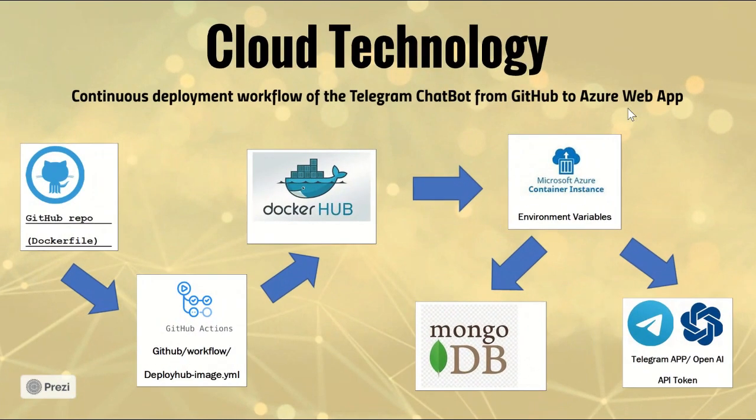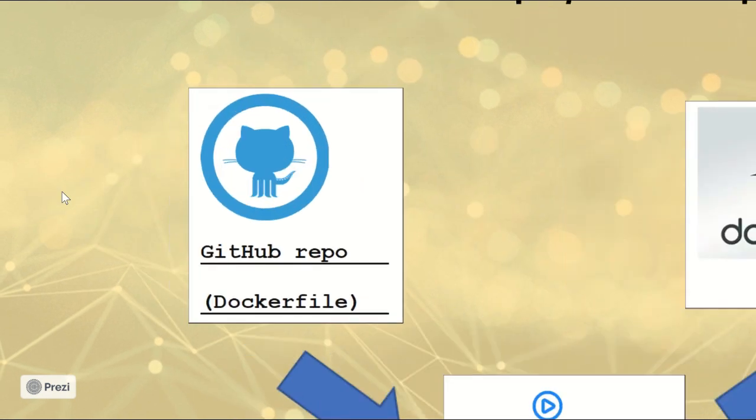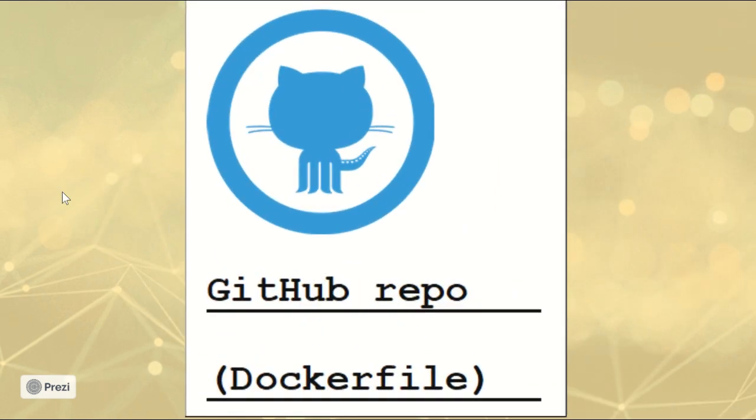We use cloud for our continuous deployment workflow from GitHub to the Azure web app. Before that, we first test that the application can run locally and the Docker files are ready. Then we can start the deployment process. Firstly, we commit the source code files to the GitHub repository.